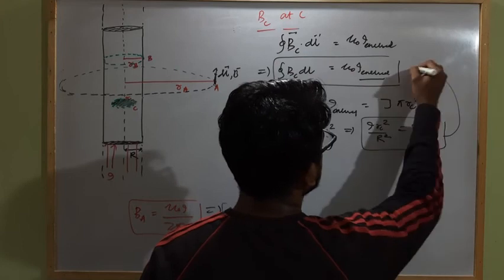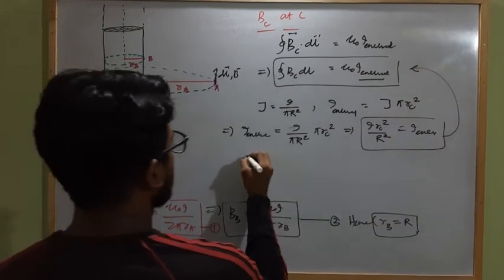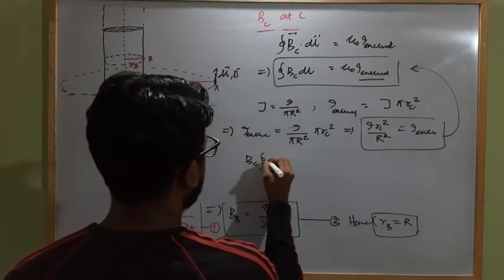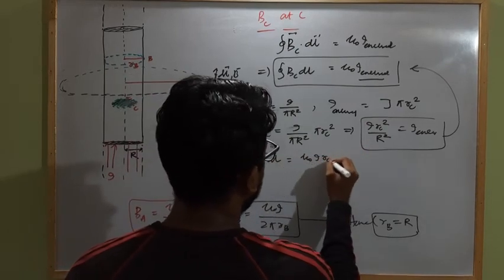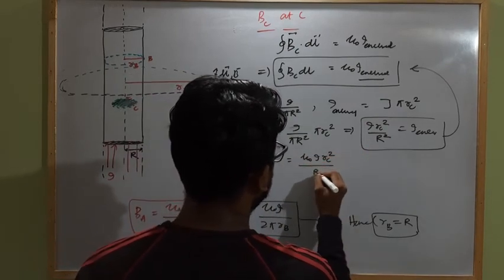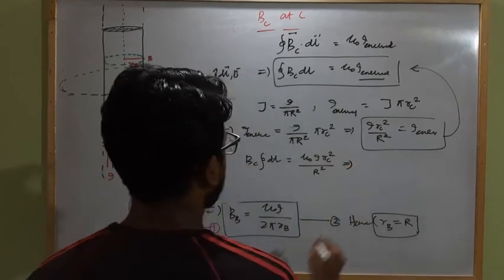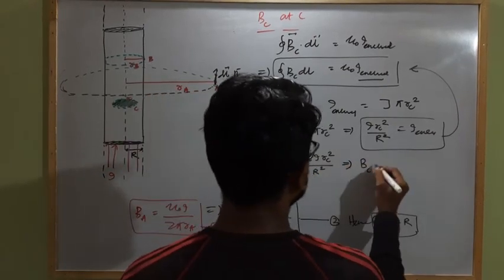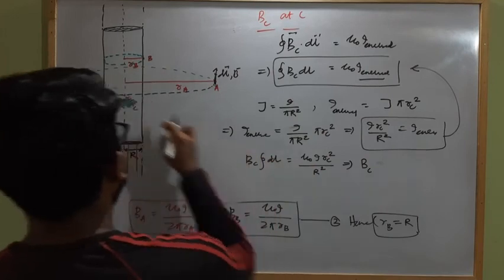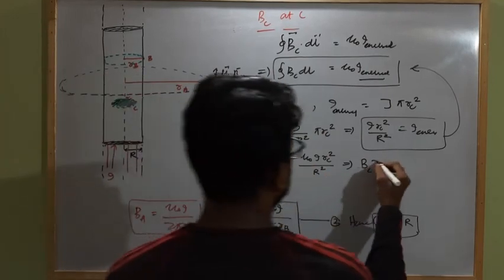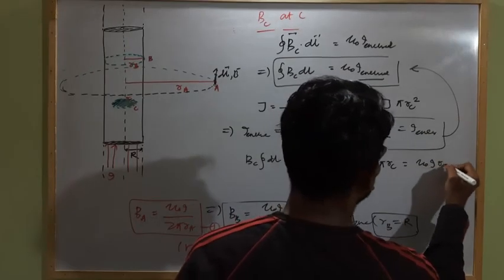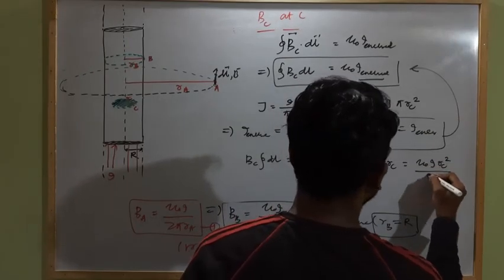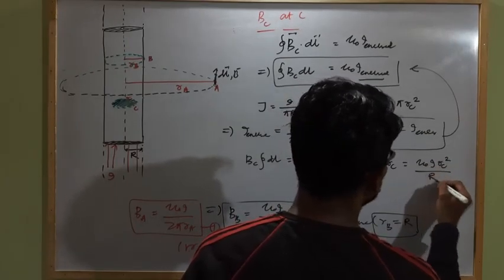Now using this, we will get BC closed integral of dl equal to mu naught, in place of I enclosed, I RC square by r square. This implies BC closed integral of dl, which is 2 pi RC, equal to mu naught I RC square by capital R square.